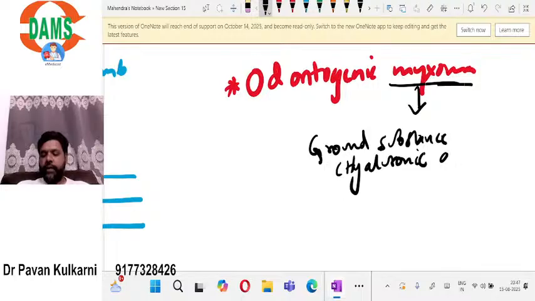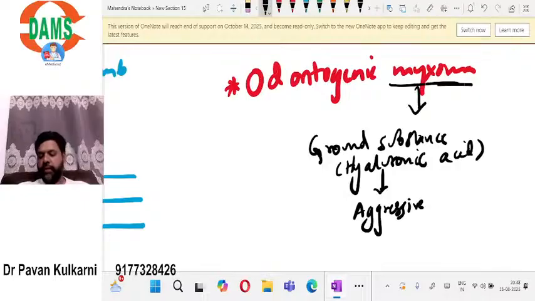And remember, this hyaluronic acid is responsible for the aggressive behavior of odontogenic myxomas.